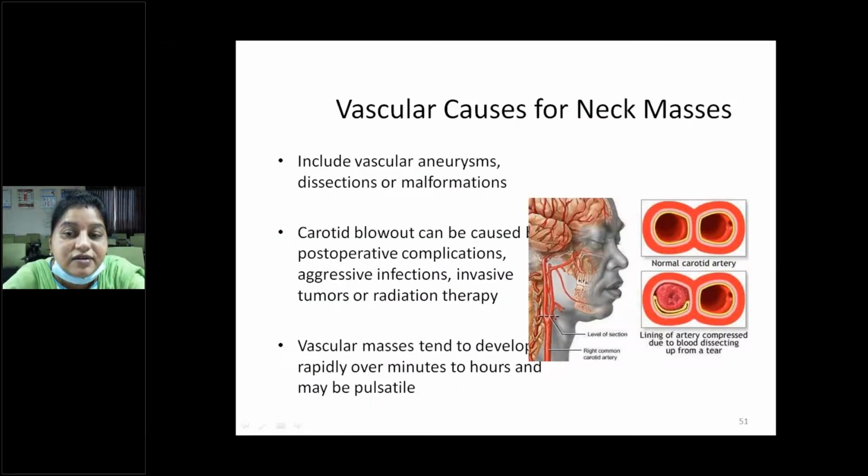So, vascular causes for neck masses. These include vascular aneurysms, dissections or malformations. Carotid blowout can be caused by postoperative complications, aggressive infections, invasive tumors or radiation therapy. Vascular masses tend to develop rapidly over minutes to hours and may be pulsatile. The classical feature of vascular masses is that they are pulsatile.